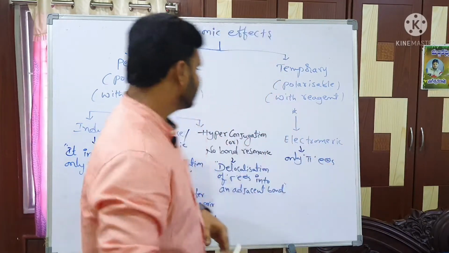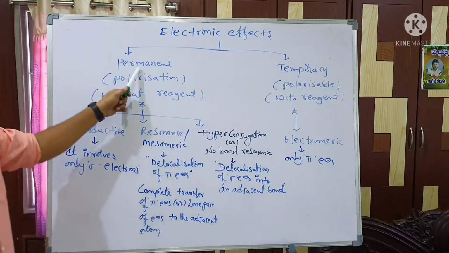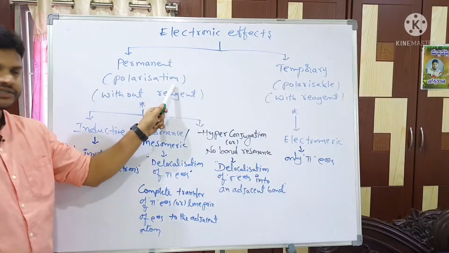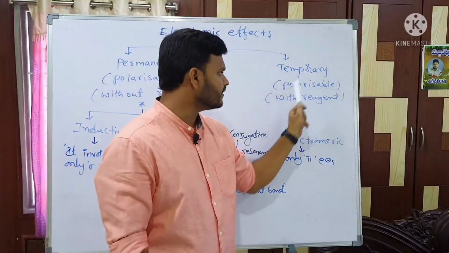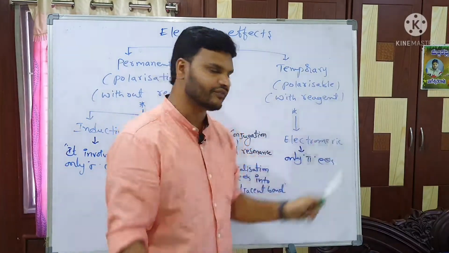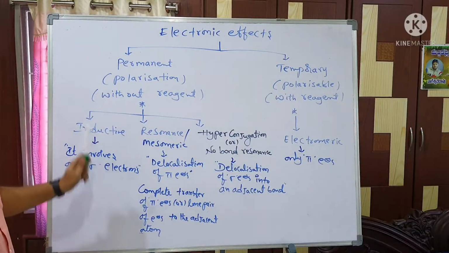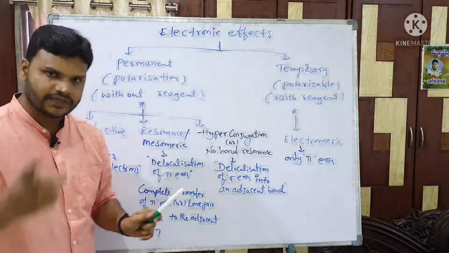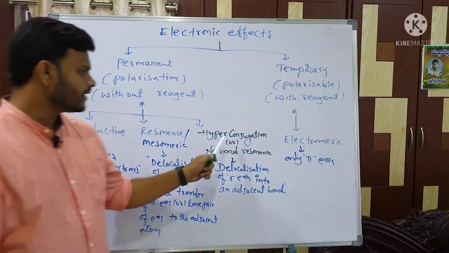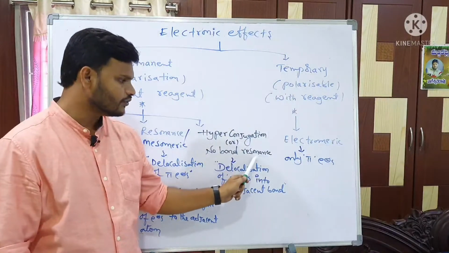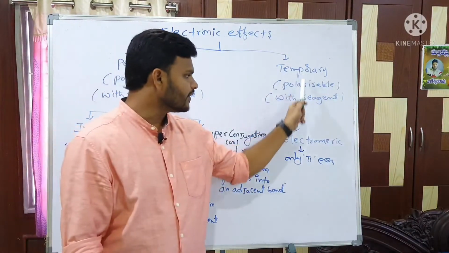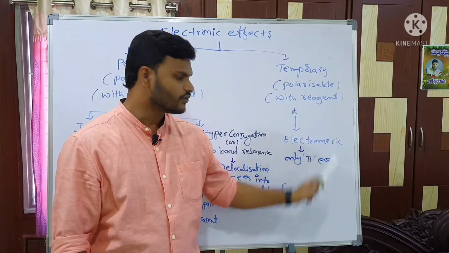Just look at the board. Permanent effect is also called polarization effect. Temporary effect is also called polarizable effect. The permanent effect is again classified into three types: inductive effect, resonance effect, which is also called mesomeric effect, and next, hyperconjugation, which is also called no bond resonance. Next, for the temporary effect, only one type is there, that is electromeric effect.